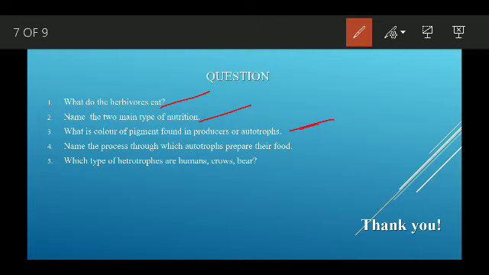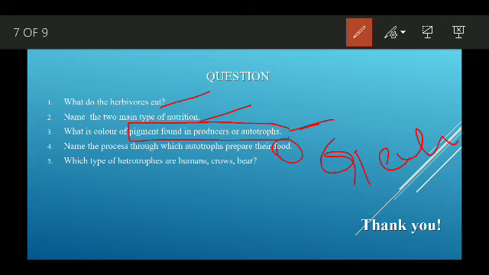I think I just forgot to mention this: the pigment found in the producers or autotrophs is green in color, and that is why most green plants can prepare their food. Name the process through which autotrophs prepare their food. Then, which type of heterotrophs are human, cow and bear? Whether they are carnivorous, omnivorous, or herbivorous.